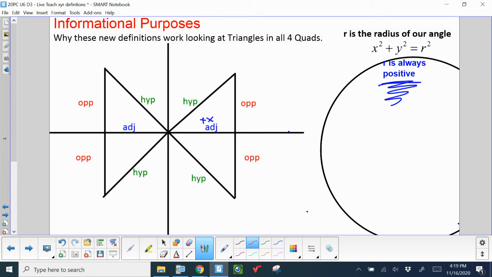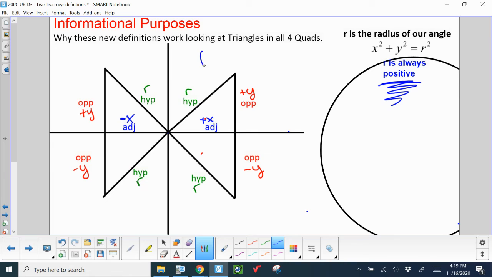We know the opposite is y, which is also positive, and the hypotenuse is r, which is always positive. But then when I go this way on the coordinate grid, you're still moving x when you're going from the center to the outside, but now it's negative. When you're going up, that's positive y, but when you're going down, that's negative y. And these are still the radii. And this opposite is negative y.